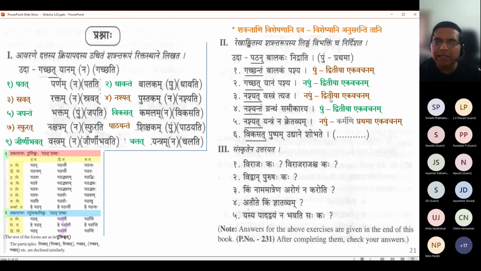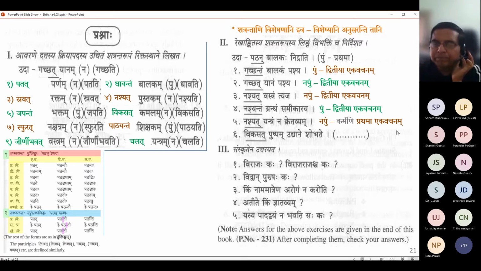Asmabhihi na Kretavyam Yantram. So Yantram, though it is Karmapada, has gone to Prathama here because Tavyat forces a Karmani there. By us, the bad machine, the machine that is being destroyed, which is in the state of being destroyed, should not be bought. Correct. So it is in Karmani Prathama Ekavachana. Okay, form remains same. Because of Tavyat, the Karta moves to Tritiya. Maya na Kartavyam. If you remember it as that, Maya na Kartavyam. Maya kimapi na Kartavyam. So Maya becomes Tritiya, by me. So like that. Okay. Yeah.